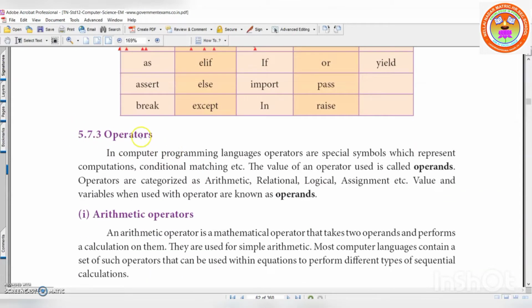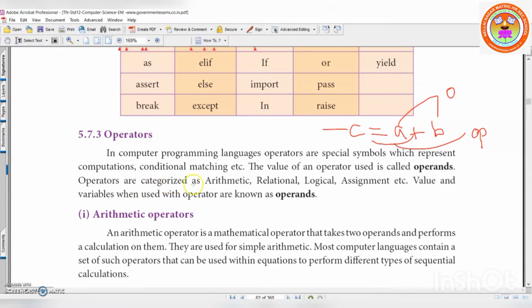Understood keywords. Now operators. In computer programming languages, operators are special symbols which represent computation, conditional matching, etc. The values an operator is used on are called operands. I think I already explained this. A plus B: these two are called operands, and this is called the operator. Understood now? This is a variable, an identifier. Is it clear?